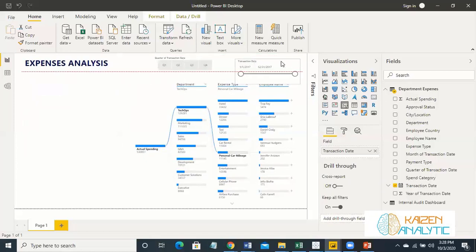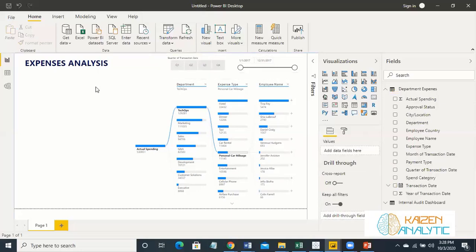And if you can see, creating a slicer in Power BI is just so easy, simple. We can create different slicers as well. For instance, we want to analyze these expenses in various categories: department, employee country, employee name, spending category, approval status. So let's create those slicers over here.